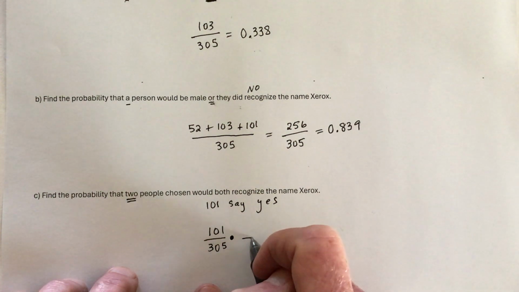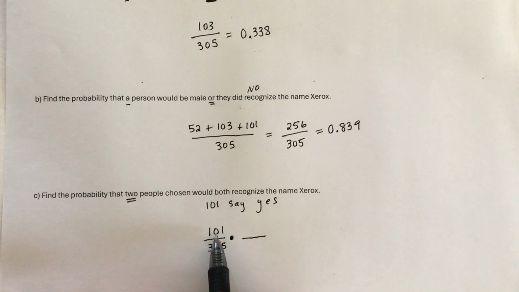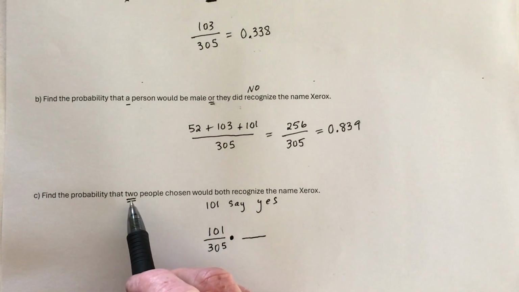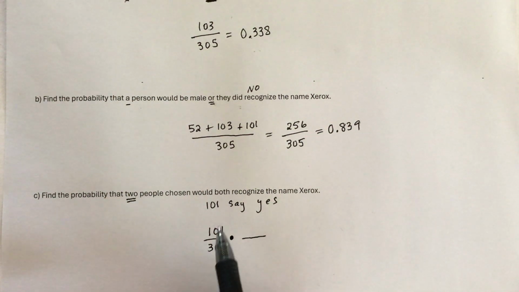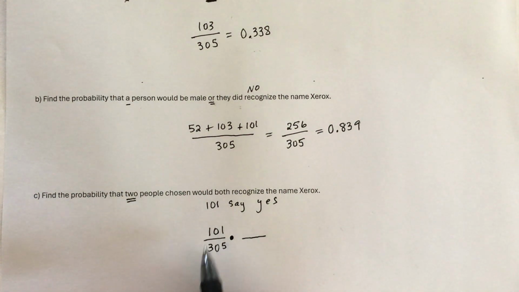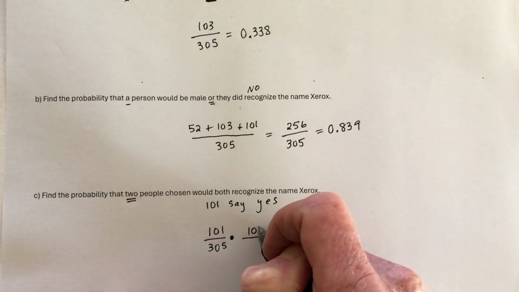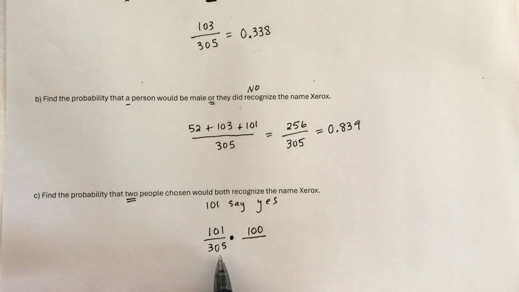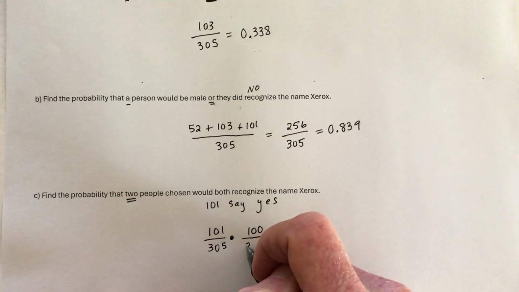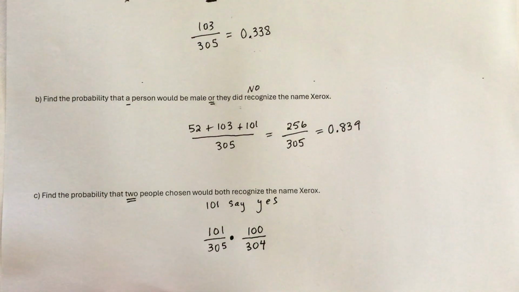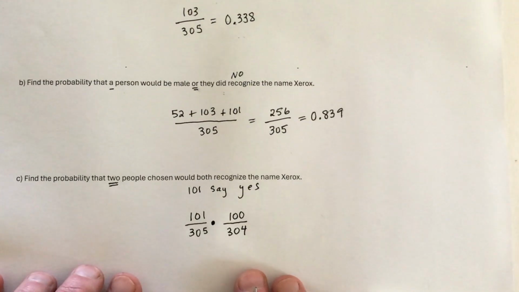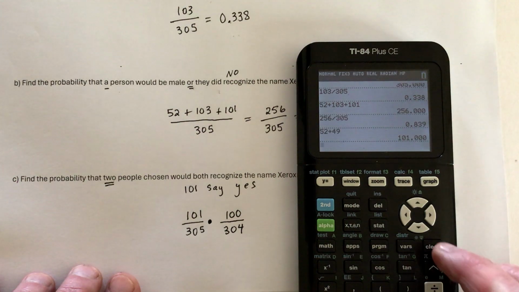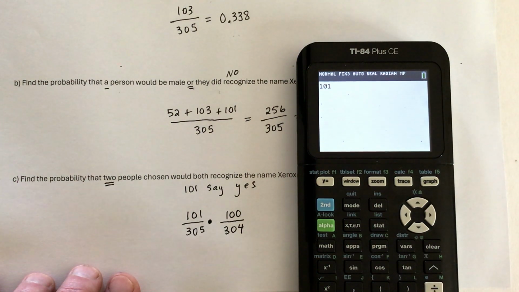Now for the second person, I actually need to take one person out of here because there's supposed to be two people, which means they're not the same person. They are two different people, which means this person was already taken out of this group of 101. That means there's only 100 left. And the total now is down to 304 because that first person had already been chosen. And now multiply these two fractions. So you could do 101 divided by 305 and then times the 100 divided by the 304 and get the answer